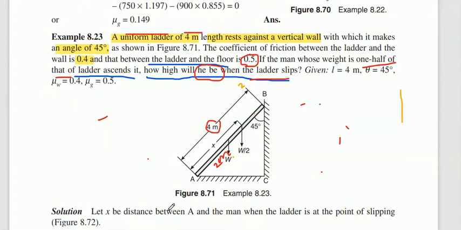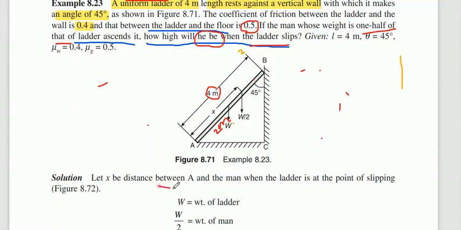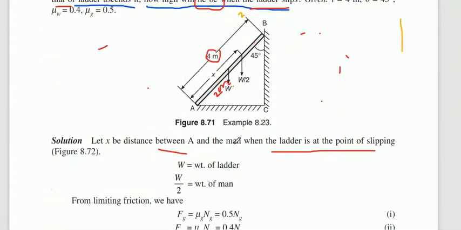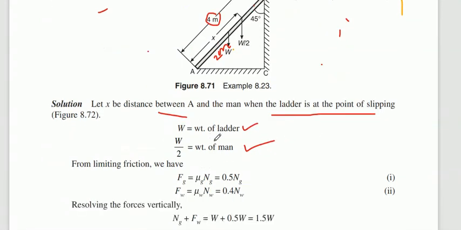So let x be the distance between A and the man when the ladder is at the point of slipping. We don't know, we have to consider that. W is the weight of the ladder, W by 2 is the weight of the man. Now Fg is equal to mu g into Ng and Fw is equal to mu w into Nw.